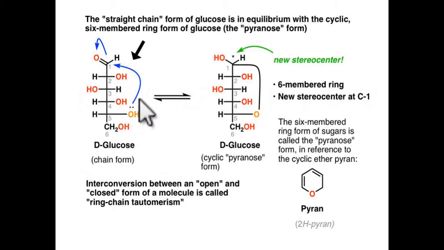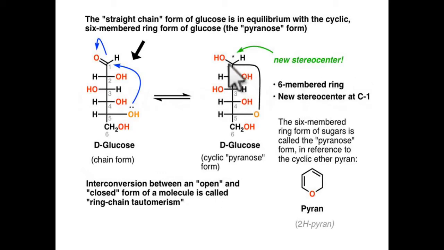This hydroxy group interacts with the carbonyl group of the aldehyde at the first carbon, and this C double bond O is converted into C single bond O. Again there are four different substituents on this carbon, that's why this carbon becomes a chiral center, and it may be alpha type or beta type, depending upon the position of this hydroxy group. But there is an equilibrium between the chain form and the cyclic form of pyranose.